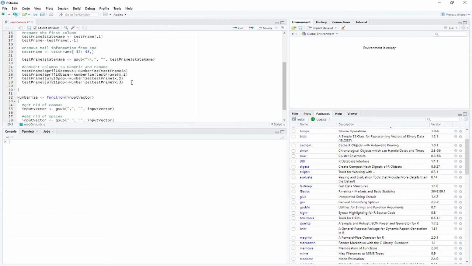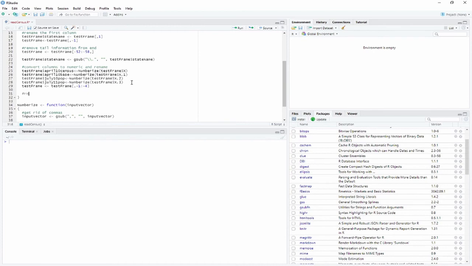Now, let's get rid of the x, the x1, x2, x3. So test frame, assign to it test frame. We want columns, so comma comes first, and we want to get rid of 1 through 4.